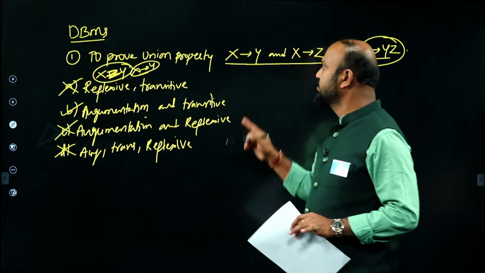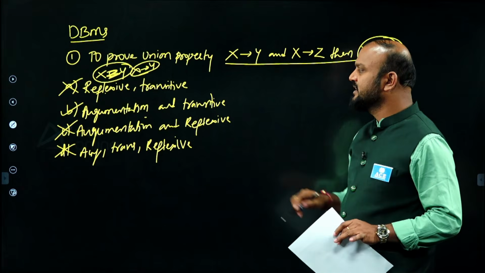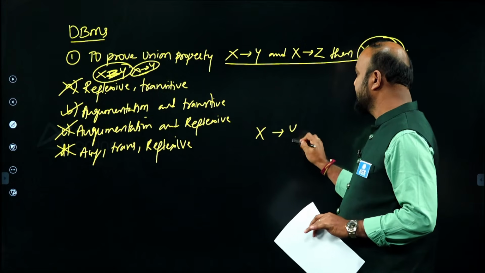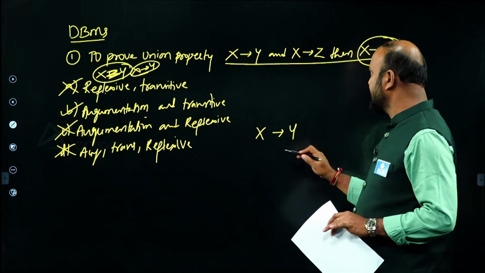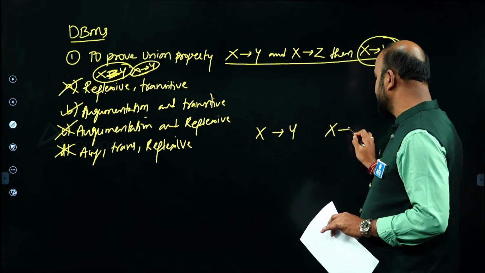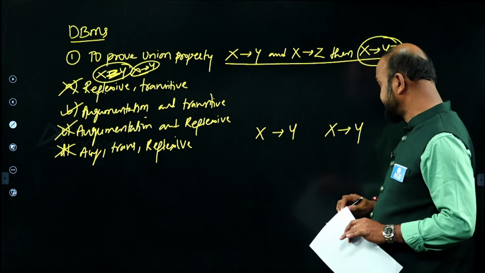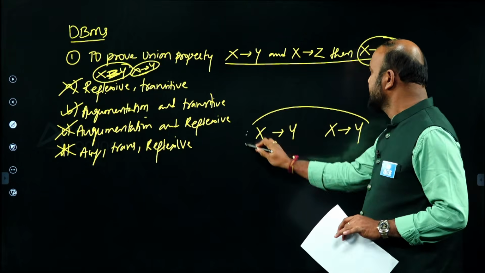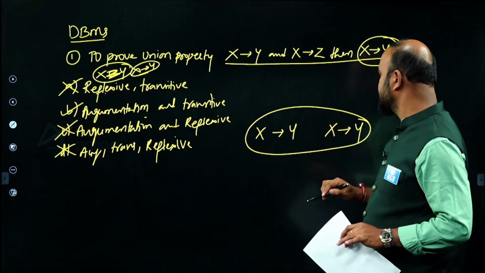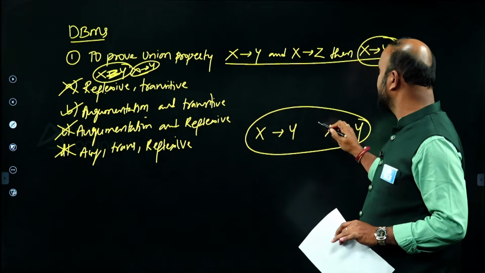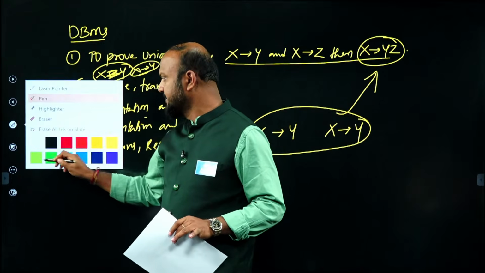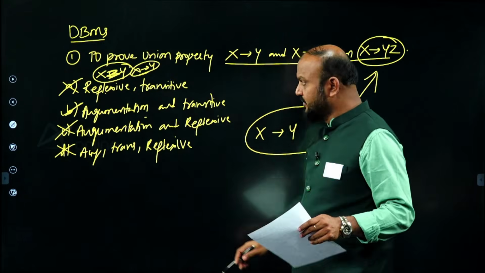So to represent the union property, we can go with augmentation and transitive property. How? If X is deriving Y and X is deriving Z, using the augmentation and transitivity rules, I can get X is deriving YZ. So the answer for the question is option B. We go for the next question.